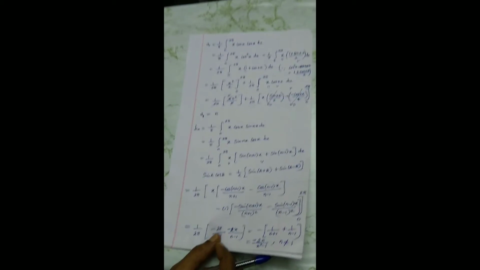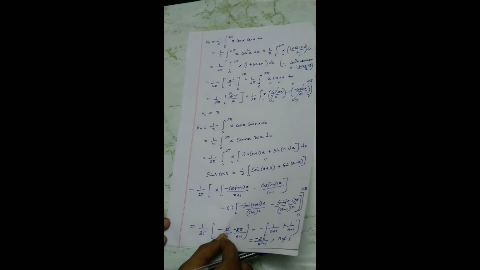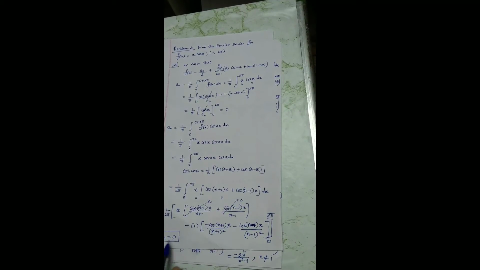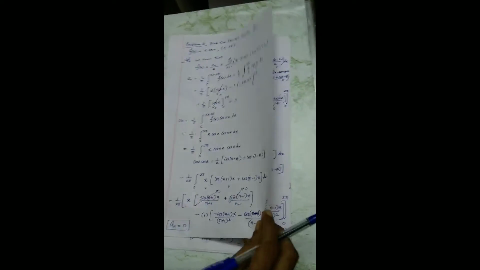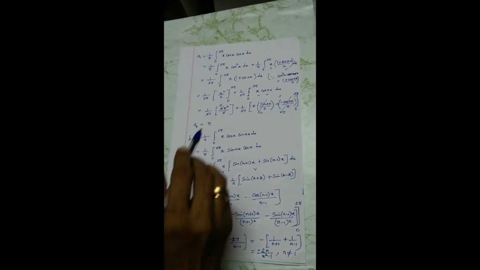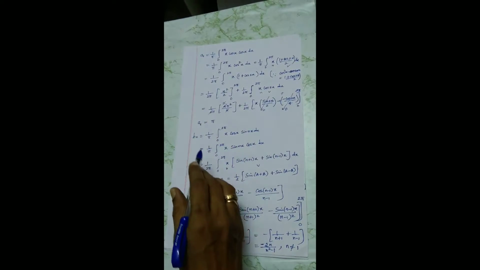So let us calculate Bn. Why am I calculating A1? Because we have done already a similar problem. So the denominator ends up with these two combinations, so definitely you have to check this. A1 you have to find out. That's why I have solved the first problem, x sin x, and then I am solving this problem.